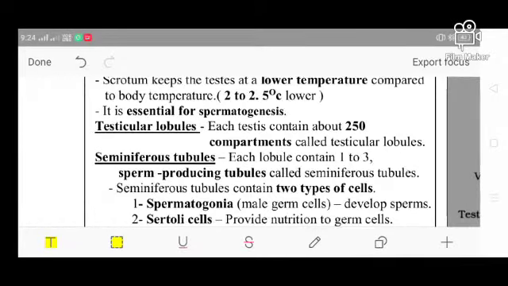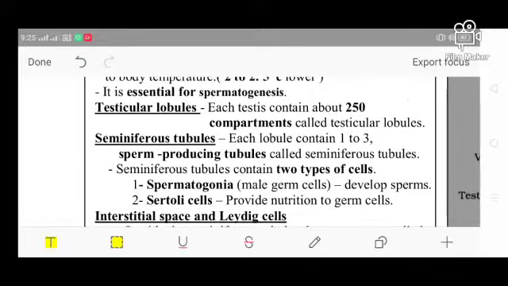So, spermatogenesis. What is spermatogenesis? Spermatogenesis is a process by which sperm are produced in our male body. Then comes the testicular lobule. Each testis contains 250 compartments called testicular lobules. So how many testicular lobules are present? About 250 compartments, or 250 testicular lobules, are present.